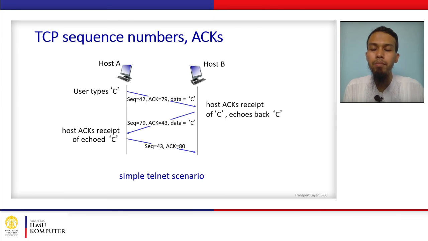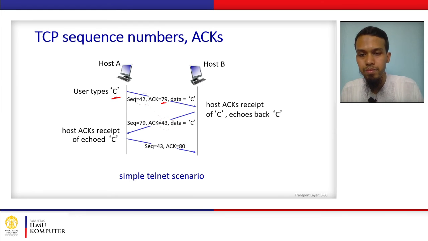What it means is, when user A types C, the sequence number is 42, and it is also telling the ACK number is 79, meaning that the next sequence number expected by host A from host B is 79.